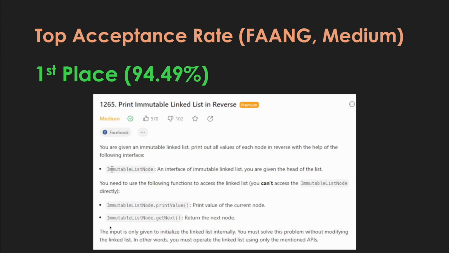Again, this is a premium question, but you're given an immutable linked list, and you need to print the values of this in reverse. So you don't actually have to reverse the list, but just print the values in reverse. So yeah, this is, again, a nice sort of warm-up problem. It's a little bit hard to mess up, but gets you familiar with linked lists and any other data structures that you use to solve this problem.